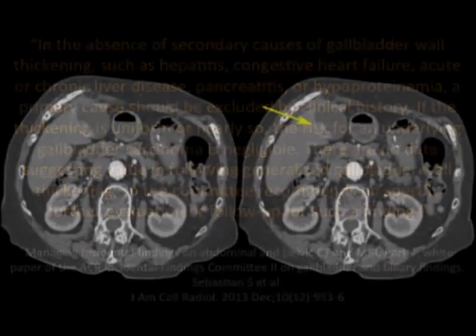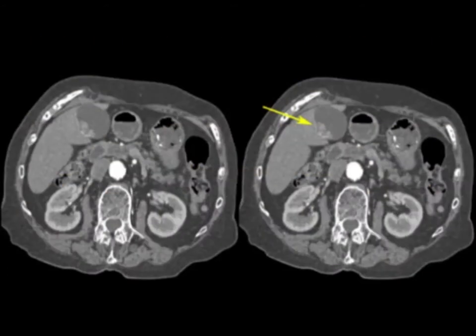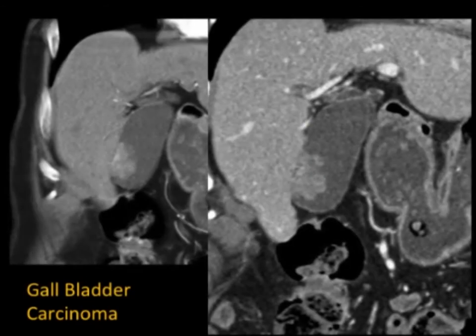If you miss them, then the patients can develop more aggressive tumors, which invade the liver, and then very high mortality rate. And here's just a nice example. You see this asymmetric wall thickening. That's not going to be just simply inflammatory. You have to worry this could be a carcinoma. You look at the coronal views, it's much more obvious. Okay? Very, very important that you're very careful on these cases. And these days, as I said, just do an ultrasound. It's easy enough to do.